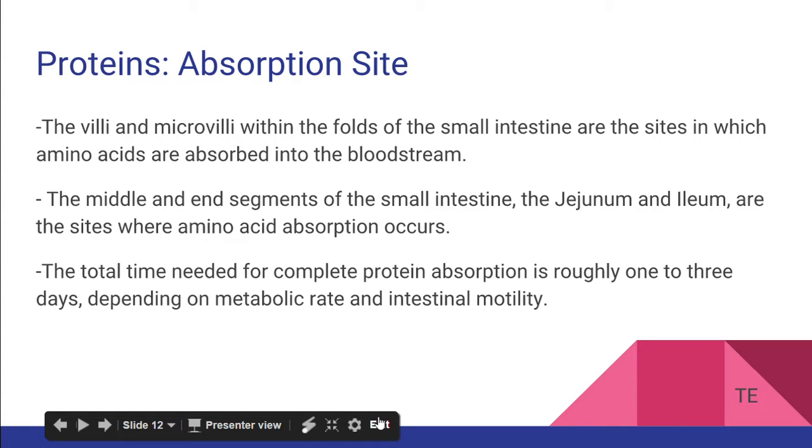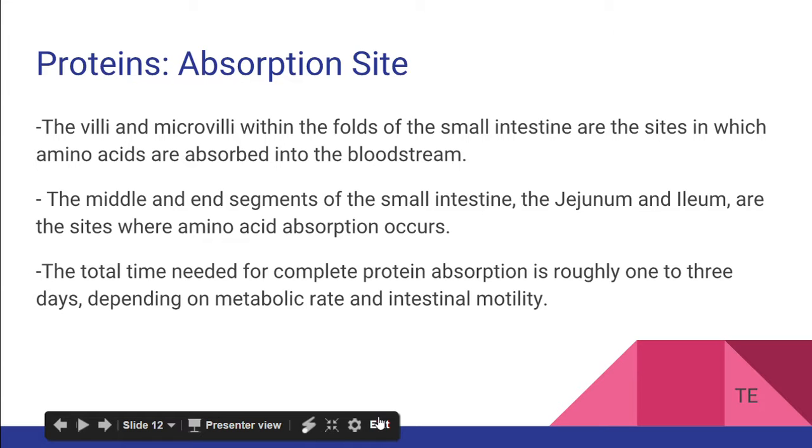Protein absorption. Protein, once digested, finally gets absorbed as it makes its way through the end of the small intestine. This area of the small intestine is made up of the jejunum and the ileum. Lining the walls of the small intestine are very small finger-like mechanisms called villi, which have small finger-like mechanisms on them called microvilli. The villi and microvilli act as grasping hands in the sense that they latch onto amino acids as they float by.